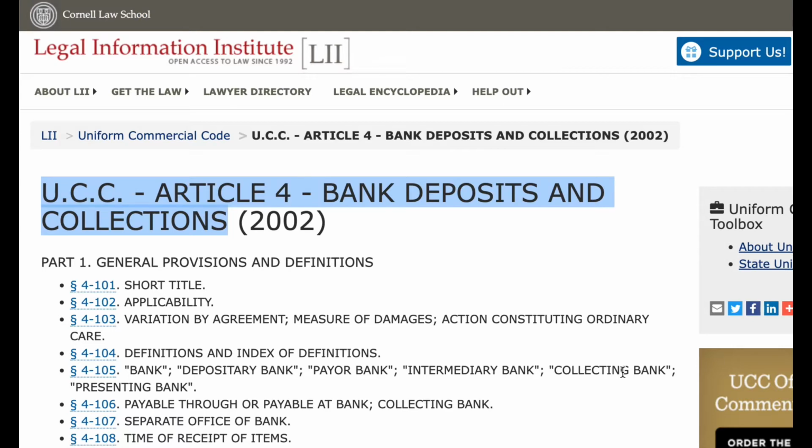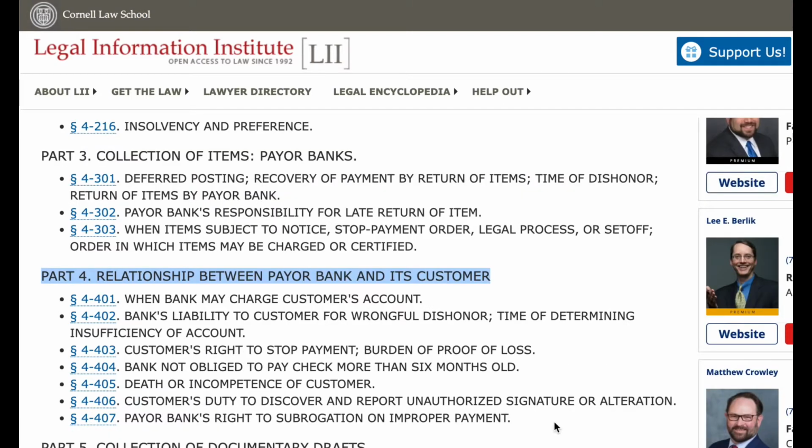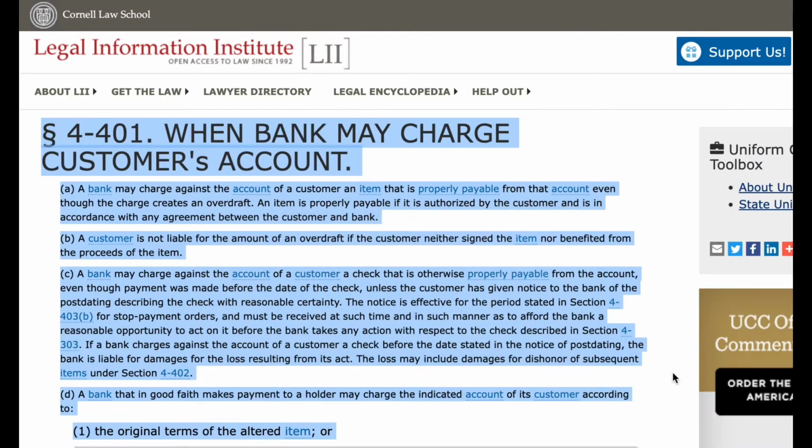Cornell Law School. U.C.C. Article 4. Bank Deposits and Collections. Part 4. Relationship between Payor Bank and its customer. Paragraph 401. When bank may charge customer's account.